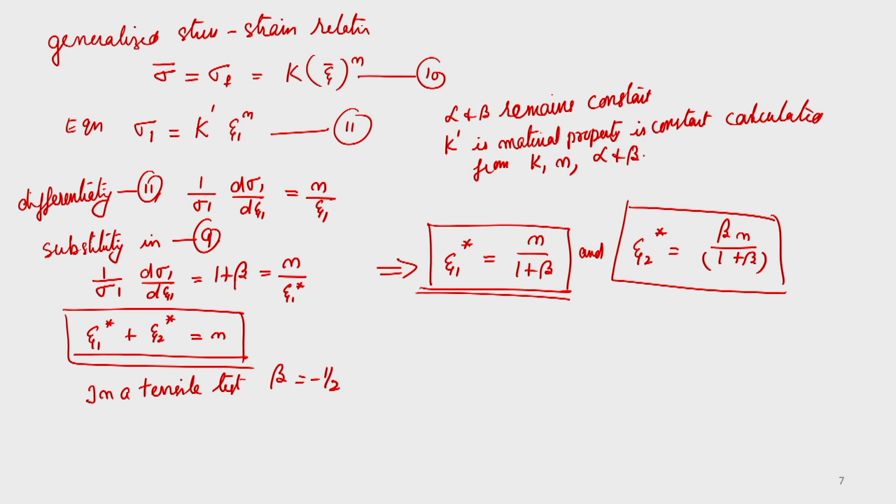Hence, the maximum tension occurs when 1 by sigma 1 d sigma 1 by d epsilon 1 is equal to 1 by 2.